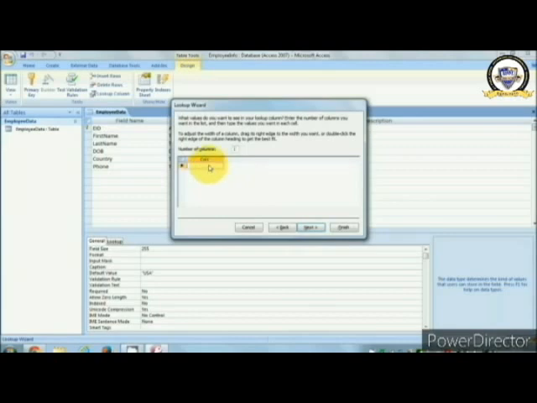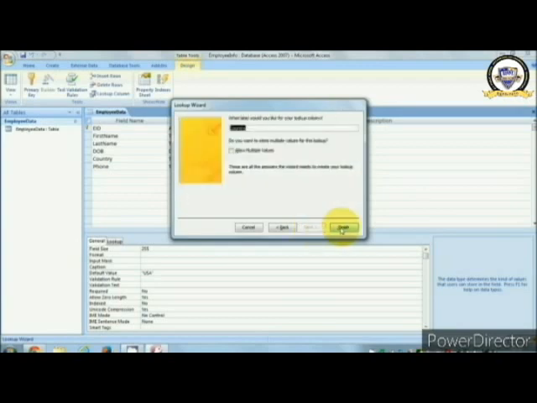Just choose I will type in the values that I want. Just choose the second option, click on the next, and here you can give the list of the values you want to see. For example, first value of the country was USA, second will be UK, third will be India, fourth will be Germany, and fifth will be China,